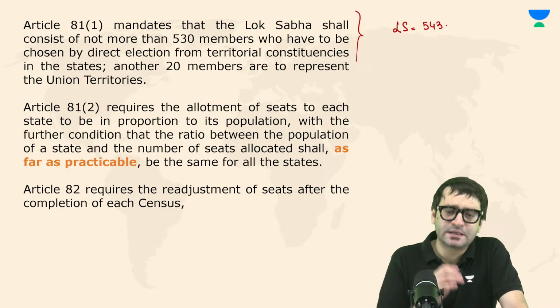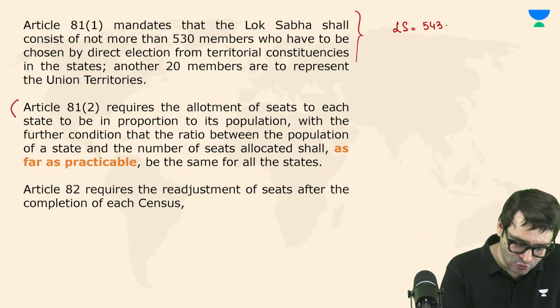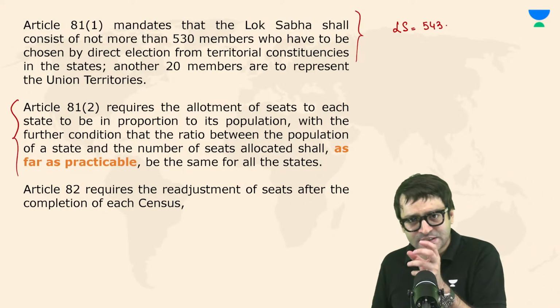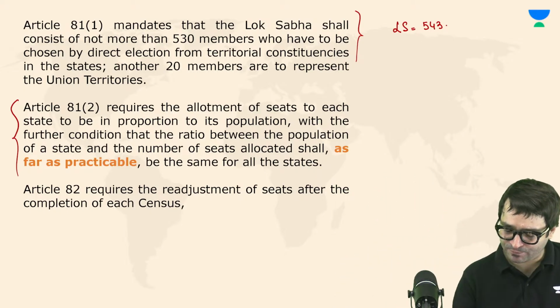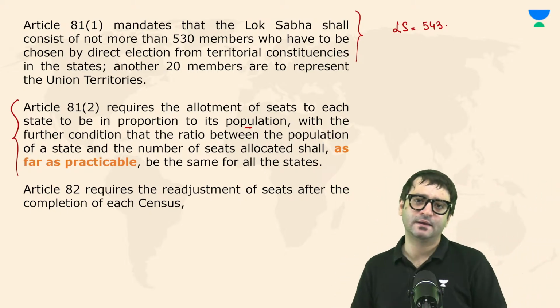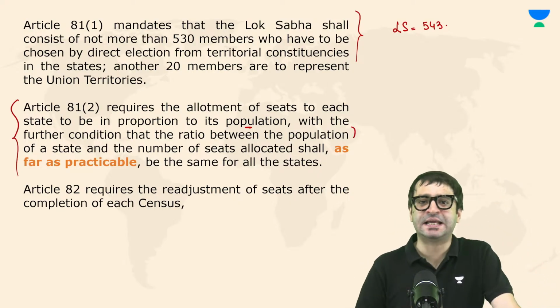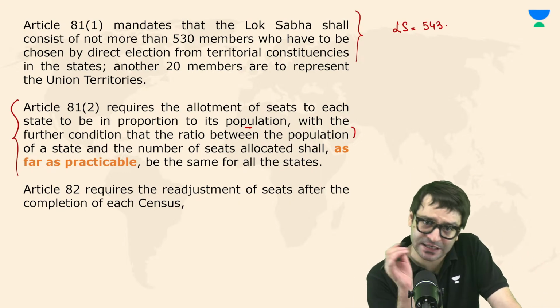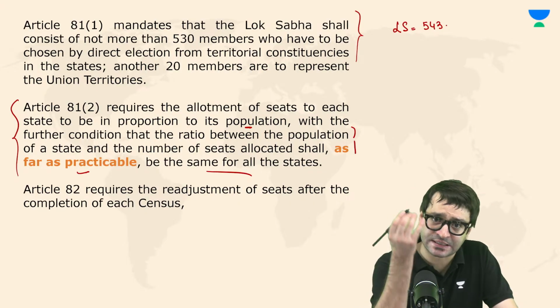Then the same article also says how we assign and allot these seats to various states. That is done on the basis of population. And we say that the ratio between the population of a state and the number of seats allocated to that state, as far as practicable, should be the same for all the states.